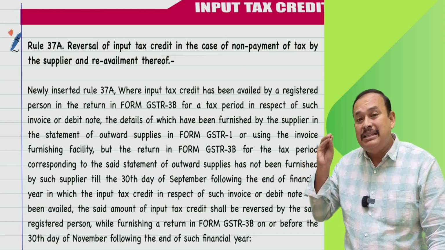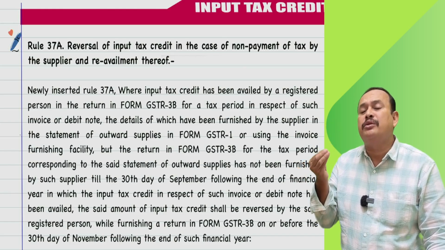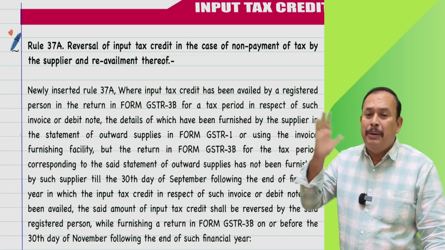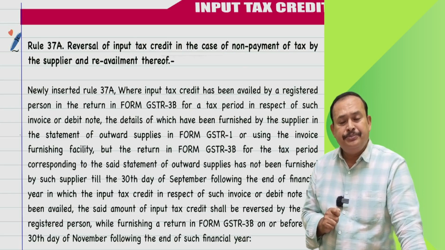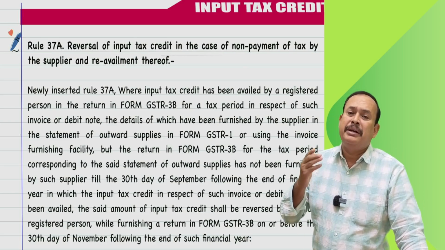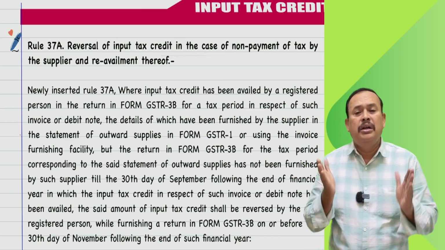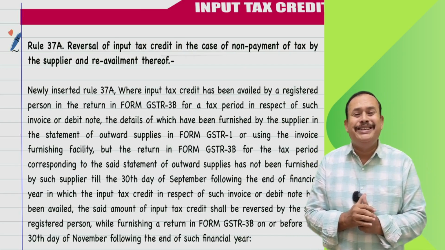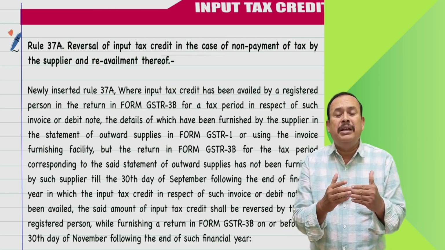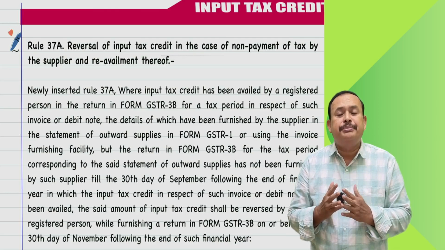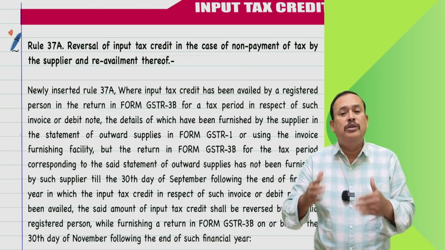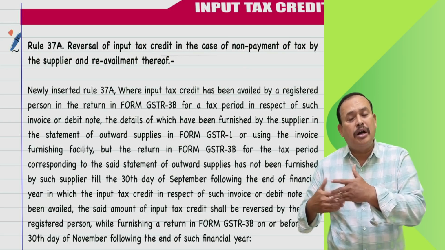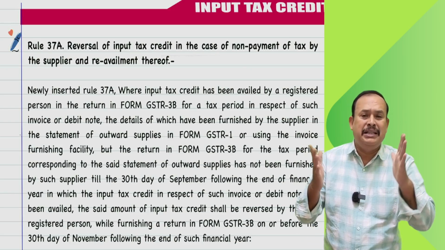Now suppose that liability shown in the GSTR 1 is not paid by the supplier by filing the GSTR 3B return. GSTR 3B return not filed. For example, for the month of September 2024, supply of goods took place and the September return GSTR 1 is going to be filed by 11th of October, and he has shown the liability in GSTR 1.